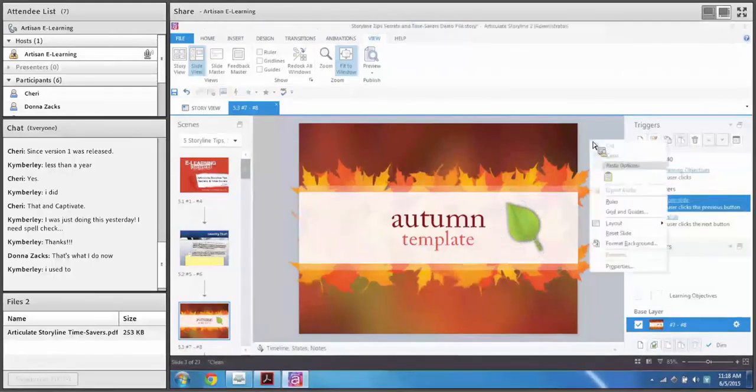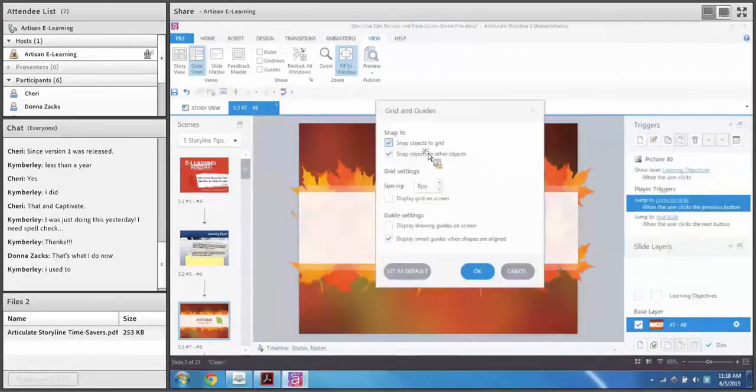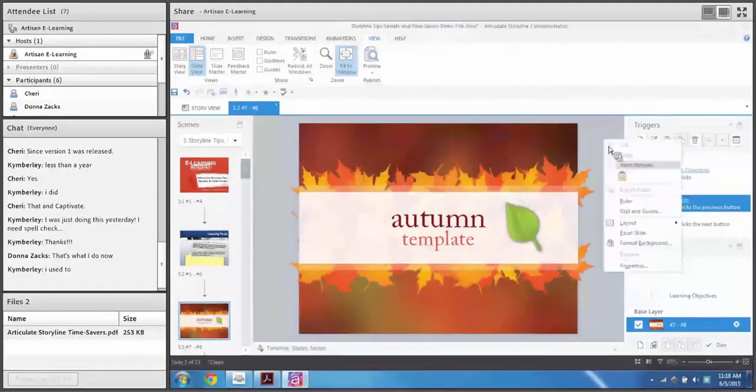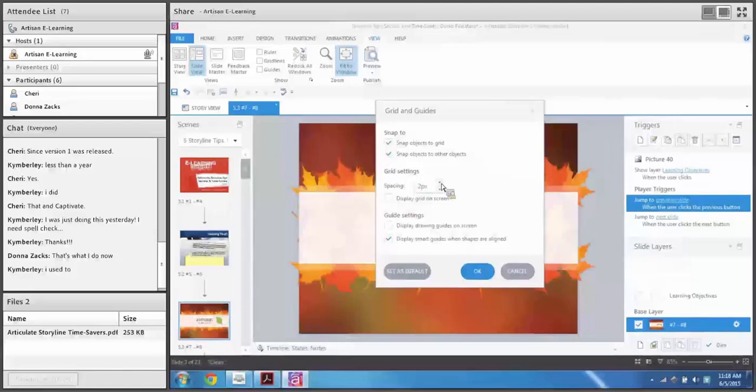Now if I go back to grids and guidelines, you can actually leave that on, but you can customize the spacing. I can make it move by default... let's see if I can enter one here, in 1 pixel increments. So now it's only moving in small increments. Now, one other thing you can do, maybe you don't want to turn that off. Maybe you want to leave it at 8 pixel increments, and you don't want to turn off Snap to Grid.